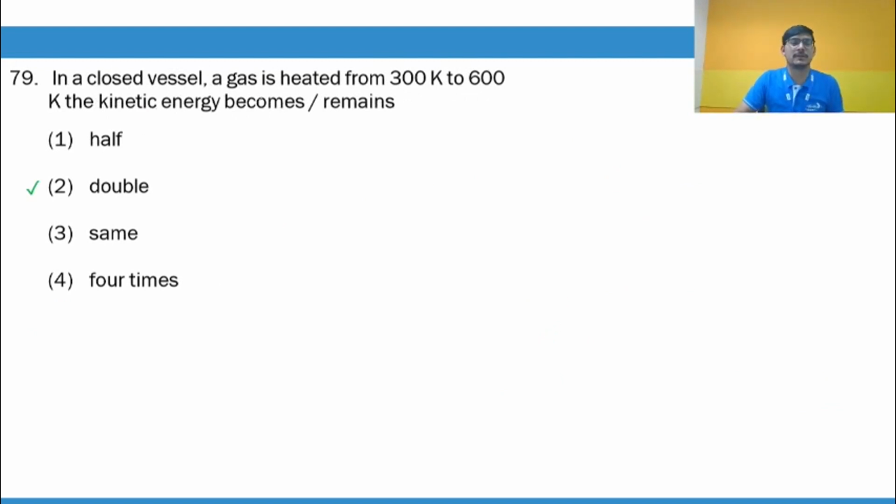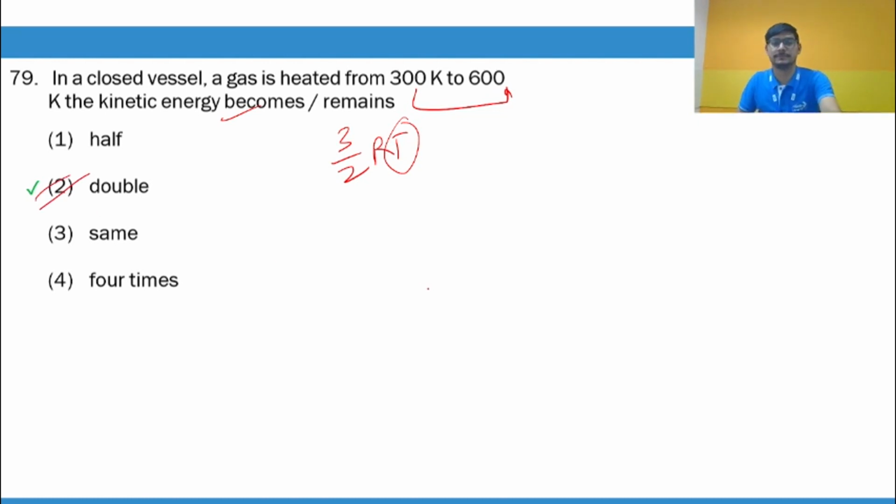In a closed vessel, a gas is heated from 300 Kelvin to 600 Kelvin. So the kinetic energy, guys, is 3 by 2 RT. So if temperature is doubled, kinetic energy is also doubled. So 300 to 600, kinetic energy also doubles.